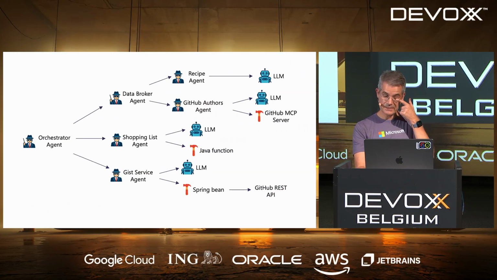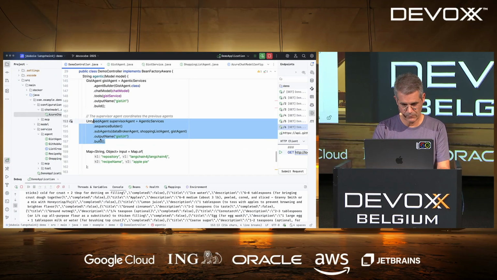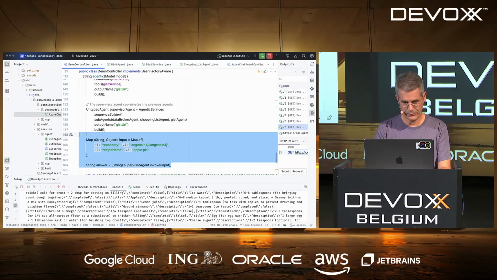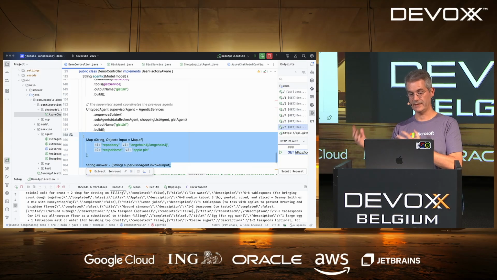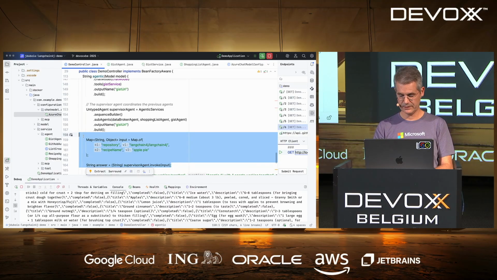Now that I have all of this, let's just have a look again at the shared memory. Sorry, that's what we're configuring right here. In order to execute all of this, I need to give it some context. The context, again, is a key value pair, which is shared. We want a repository and recipe name, and send this to the agents to have an answer.